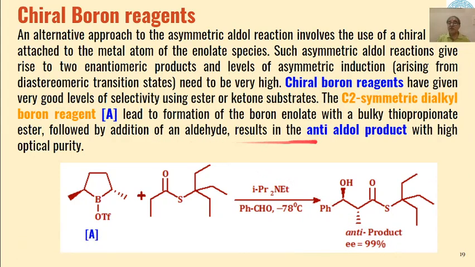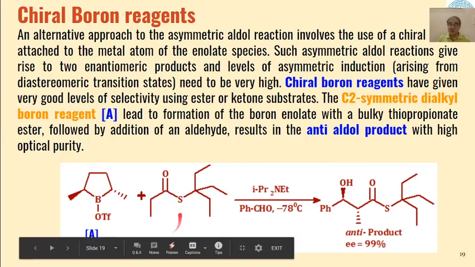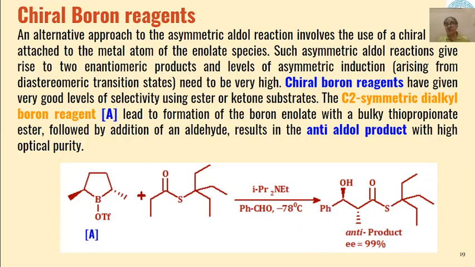So the product formed was an anti-aldol product with high optical purity. This shows that boron reagents are also very effective for such reactions.